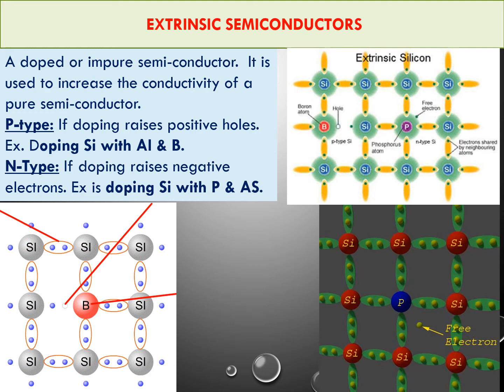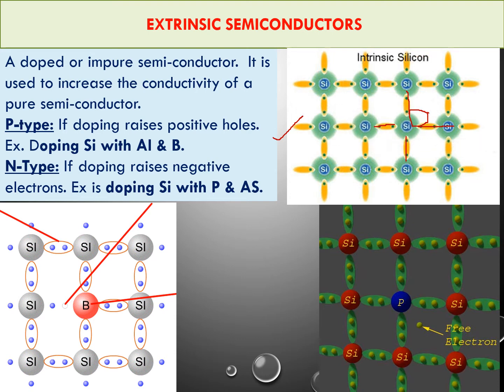If you can see here, there is a pure silica material. But when I add a phosphorus, phosphorus having 5 valence electrons, 4 valence electrons are involved in 4 bonds with other silica atoms, but still phosphorus has an excess electron. That excess electron stays here as an electron. This electron is responsible for the conduction of electricity. Like that, so many electrons are generated. It's responsible for its electricity, right?